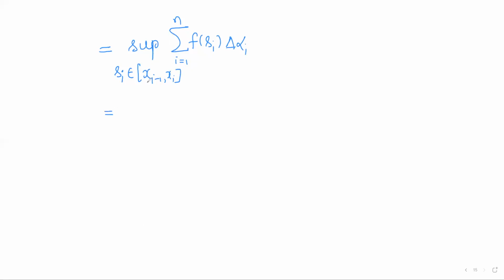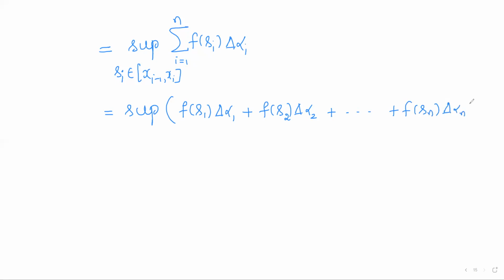Now we shall expand the summation. So summation means i running from 1 to n: f of s1 delta alpha 1 plus f of s2 delta alpha 2 plus so on, f of sn delta alpha n, where for every i, si is varying over the closed interval xi minus 1, xi.